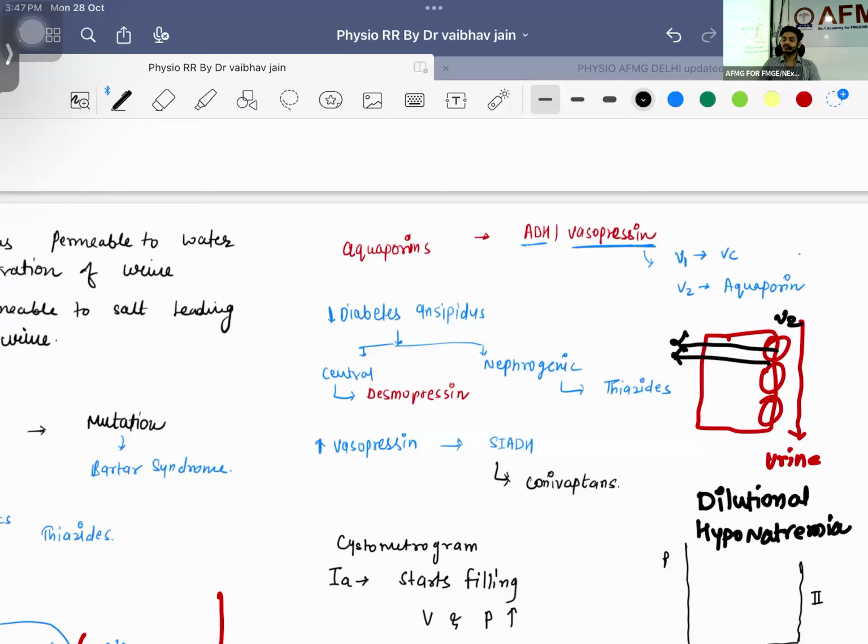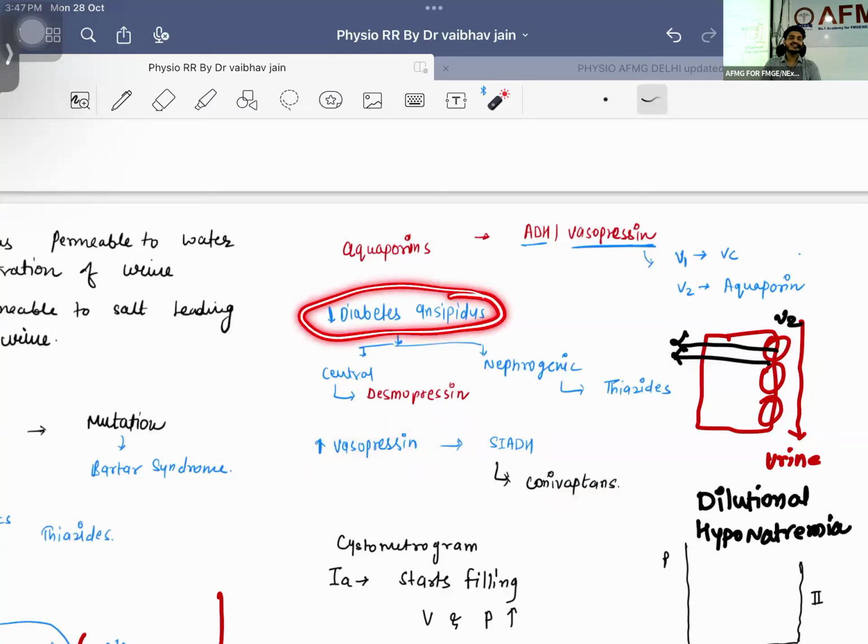You can give other drugs also. What is the drug of choice? If there is increased ADH, there will be a disease known as SIADH. And the drug of choice will be a vasopressin antagonist, that is your conivaptan or tolvaptan.